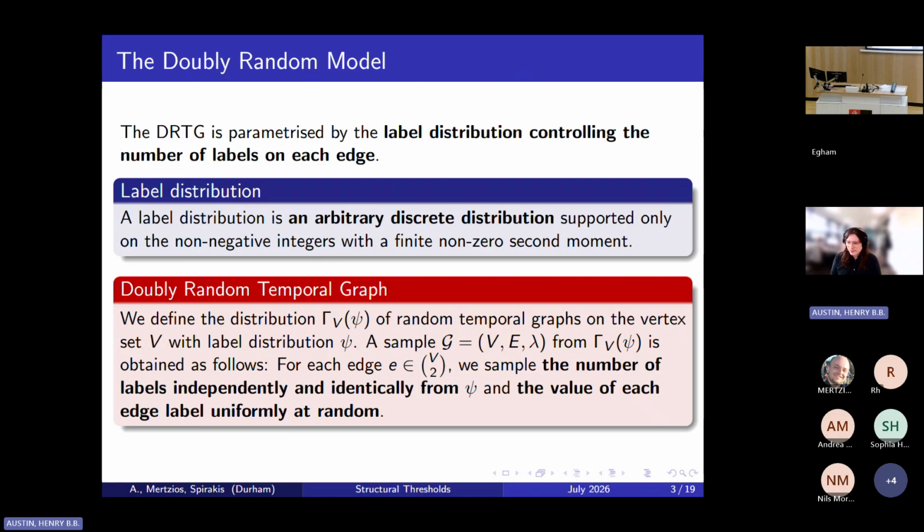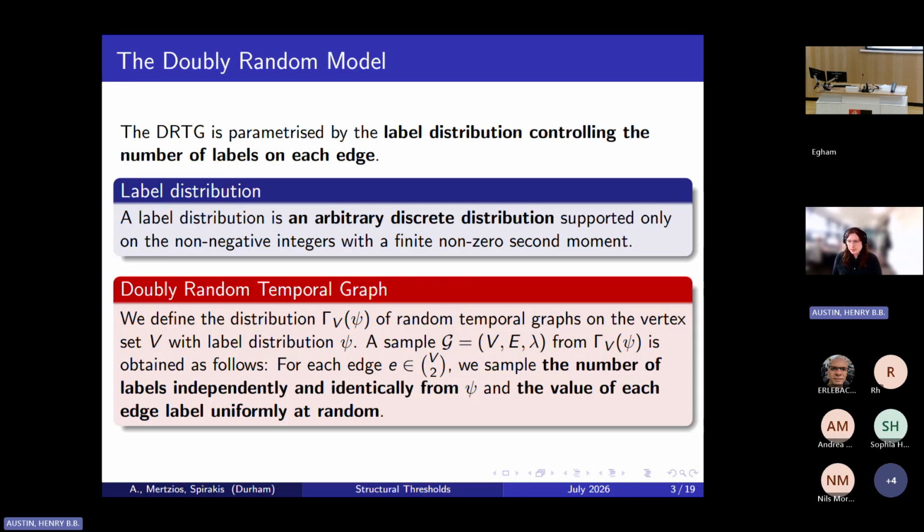So doubly random temporal graphs, or the DRTG, as I will call it throughout, are a family of distributions of temporal graphs parameterized by a label distribution. And the label distribution controls how many labels are going to be on each edge. You can think of it as similar to the density parameter of an Erdős-Rényi random graph, if that's something you're familiar with. And the label distribution can be any arbitrary discrete distribution, pick your favorite, so long as it is supported only on the non-negative integers and has a finite non-zero second moment, which is true of most reasonable discrete distributions.